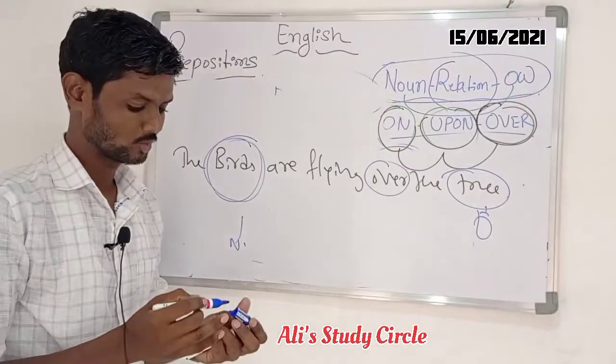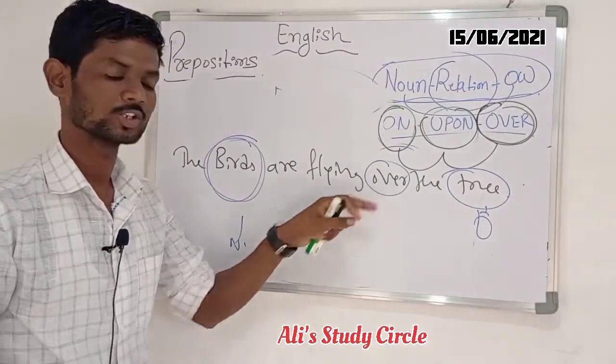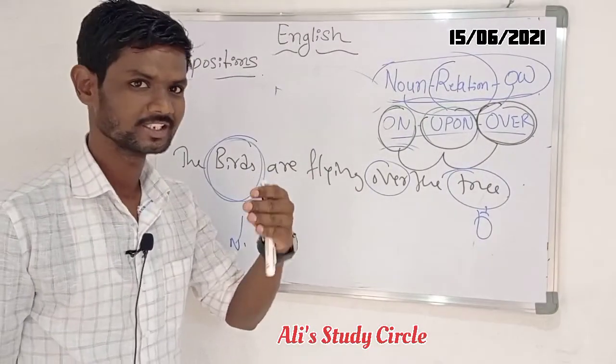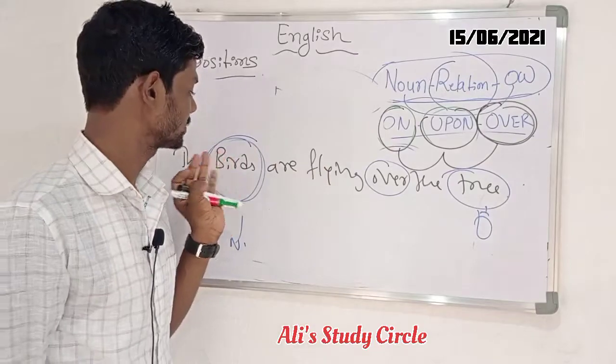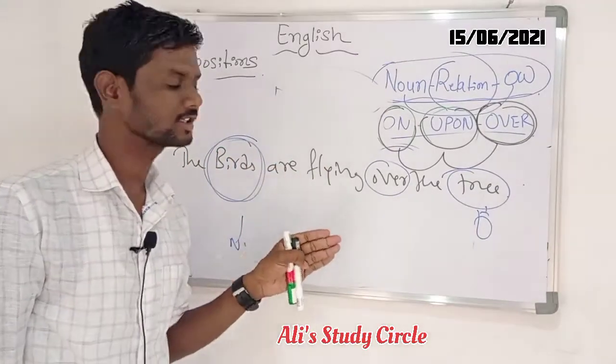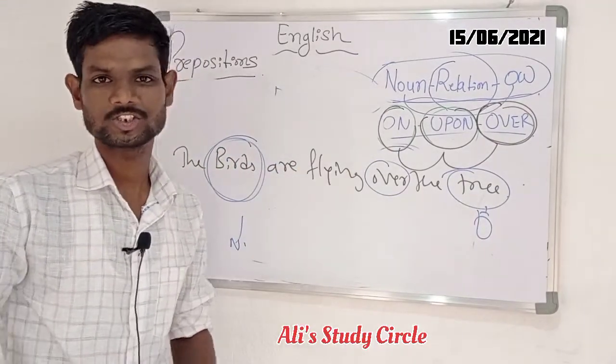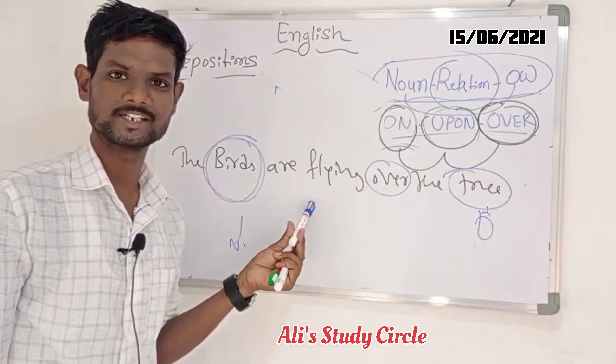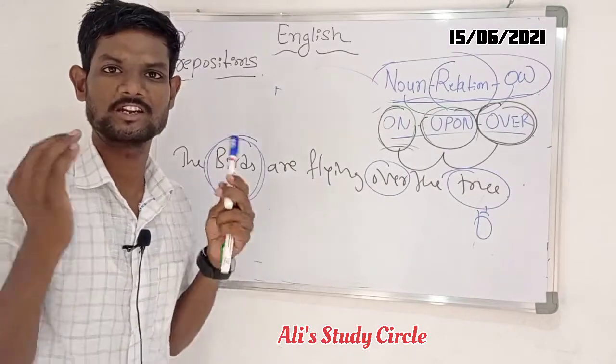Look here, we are not using "upon" here. You can take "the birds are flying upon the tree." It doesn't sound comfortable. And you can take "the birds are flying on the tree." It is also totally wrong. After explaining this sentence, I will clear up that confusion.